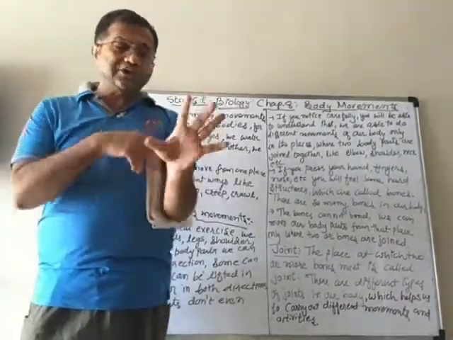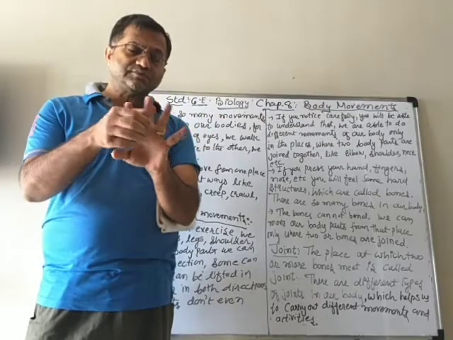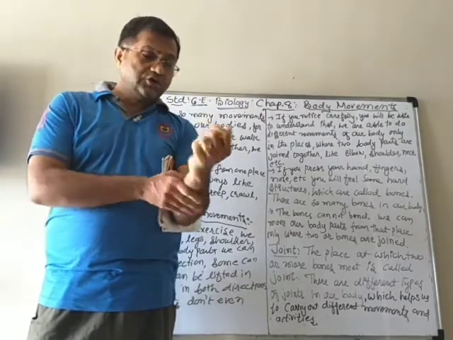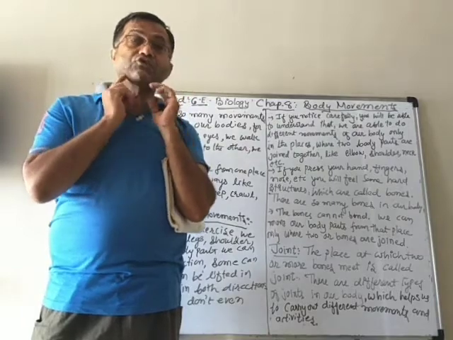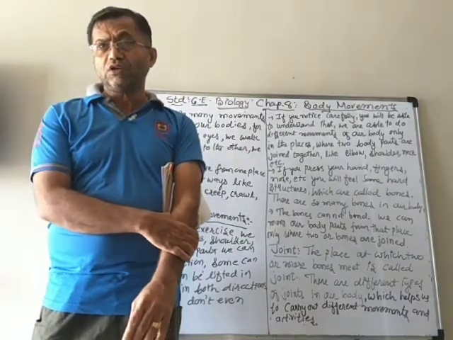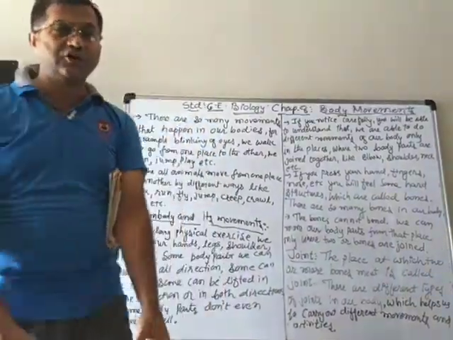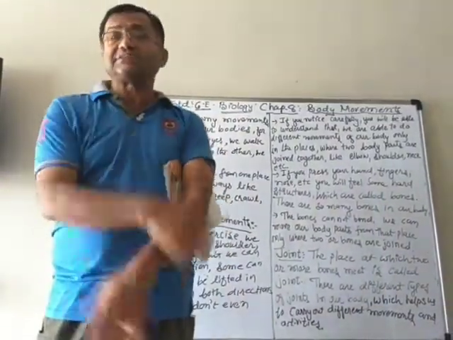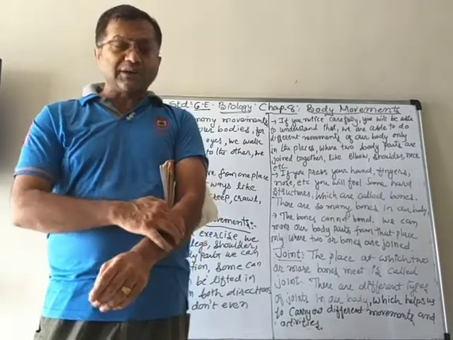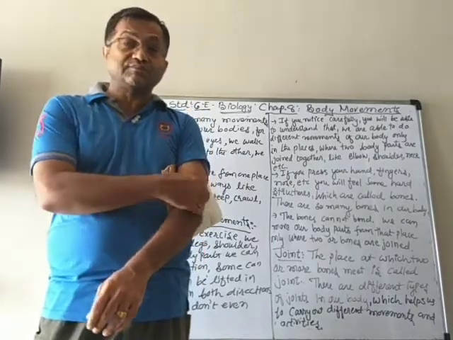Now try to press your fingers, your toes, your hand, your nose, your ears, face, etc. All different body parts, your legs also, your knee, your elbow, etc. You will feel some hard structure inside.